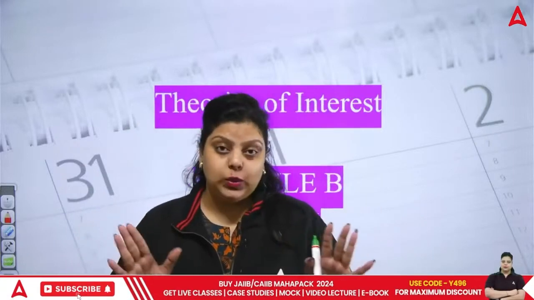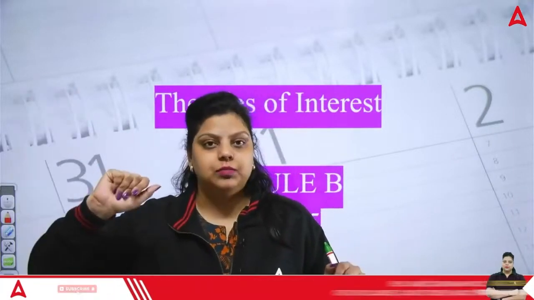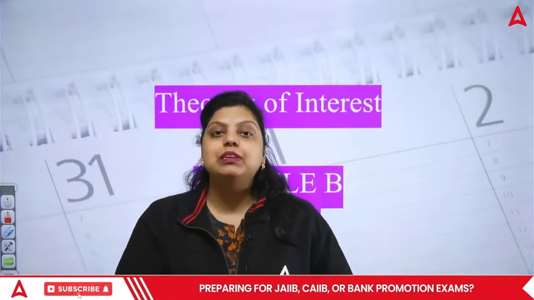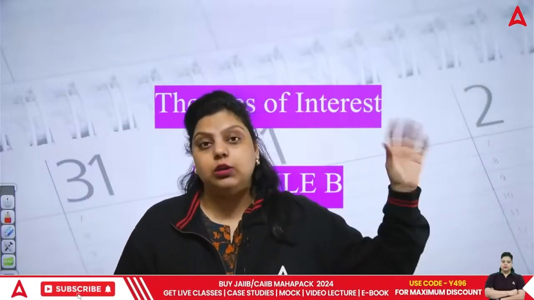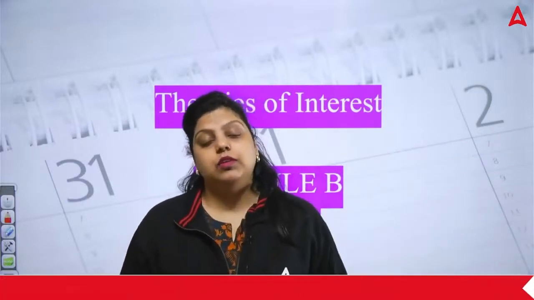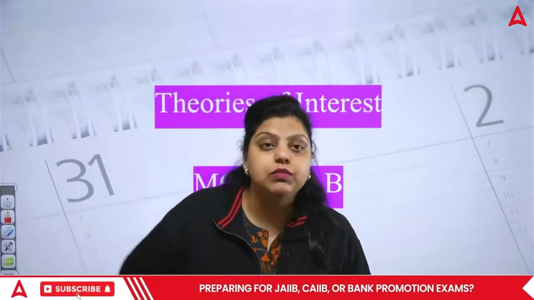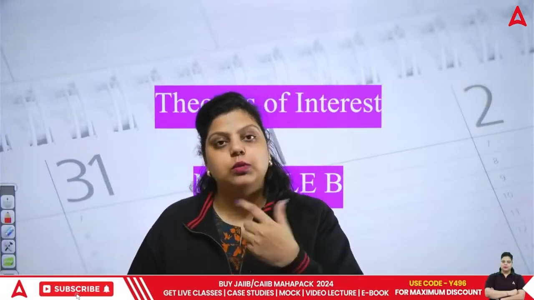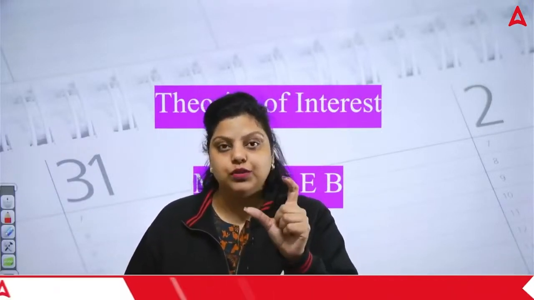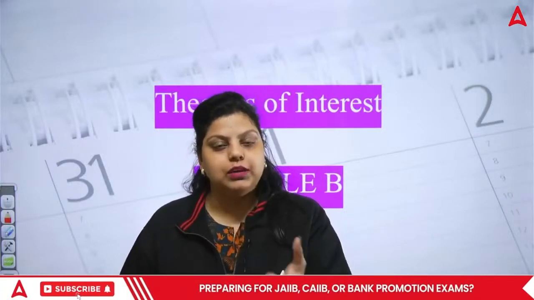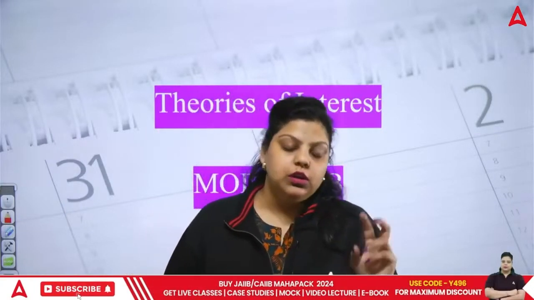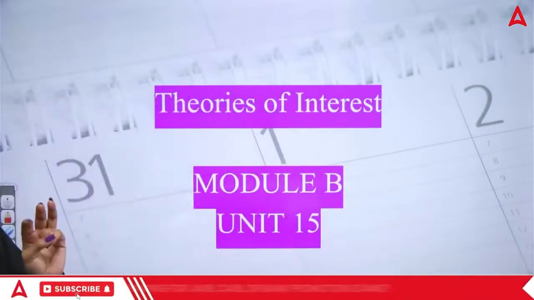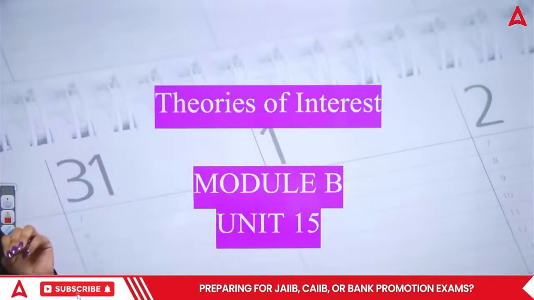But I'm not doing that. I'm just giving that money to someone else. So I deserve a certain rate of interest that will compensate for the investment I could have done with my money, which I'm not doing because I'm giving you the money. That amount of interest that you deserve on the sum of money you are giving to someone else is your pure interest. So these are the three elements of interest, on the basis of which we decide what rate of interest should be charged.